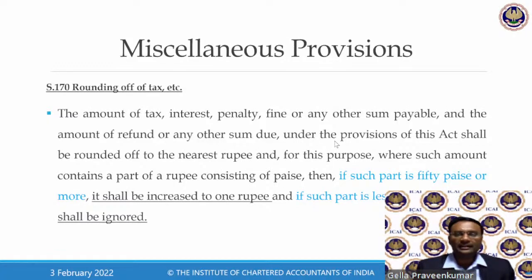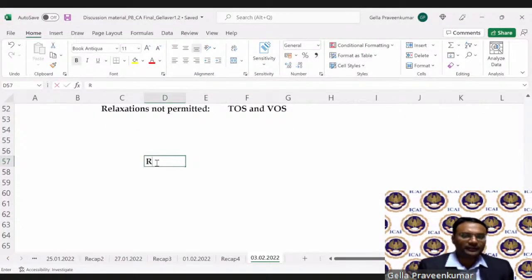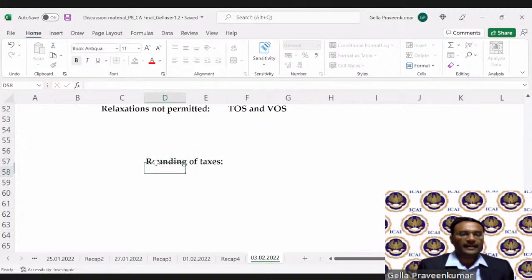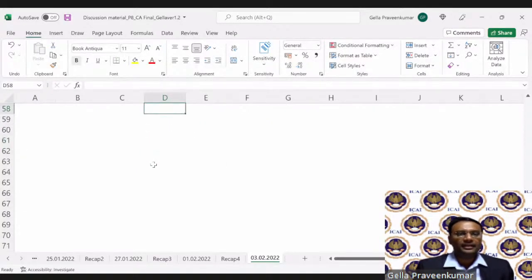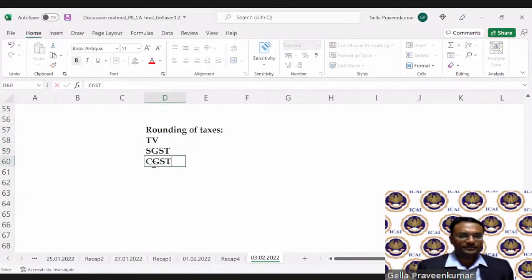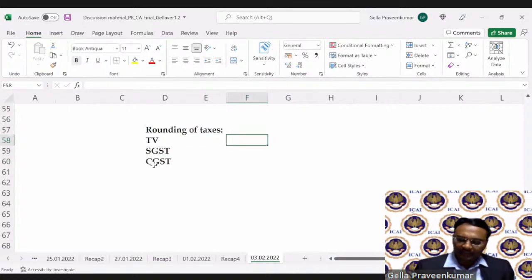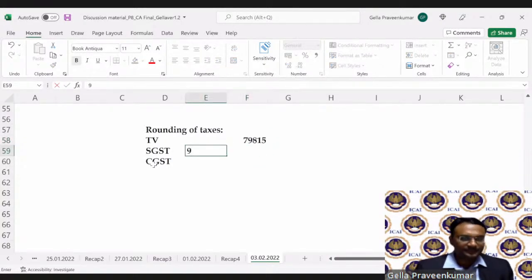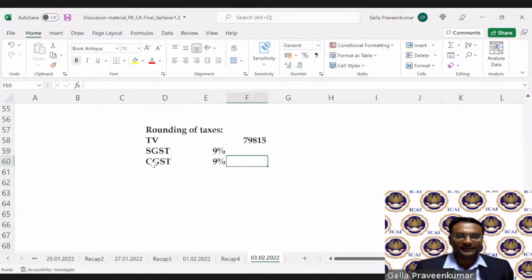Last point of our today's discussion is in relation to adjustment of taxes, rounding of taxes. Now, assuming that there is a taxable value and there is SGST, CGST. Taxable value 79,815 rupees, SGST 9%, CGST 9%.